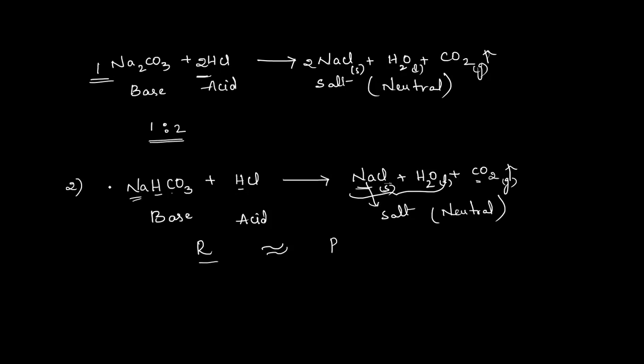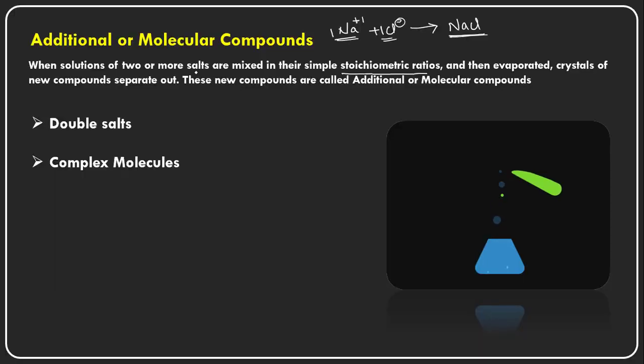See, this is the base 1 mole and this HCl is also 1 mole. That means this reaction is taking place in 1:1 molecular proportions only, or stoichiometric ratios only. So these are called a stoichiometric ratio or molecular proportions. So let us move to our slide.